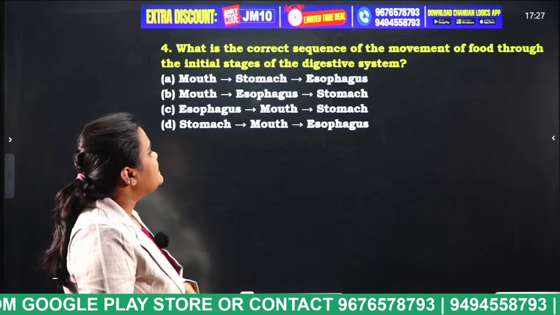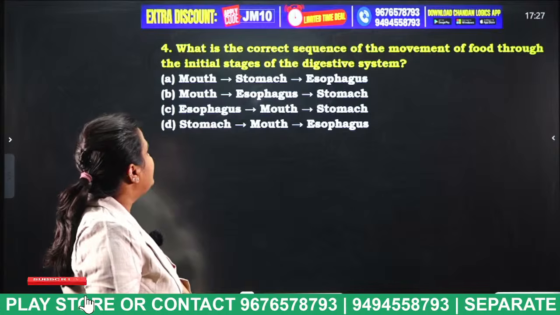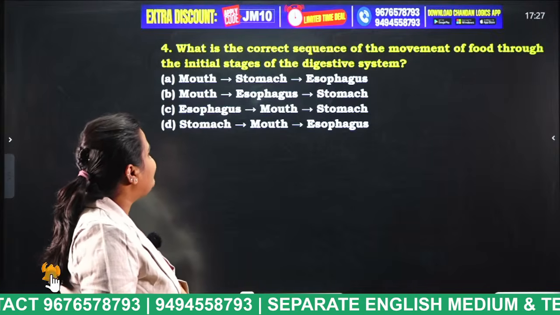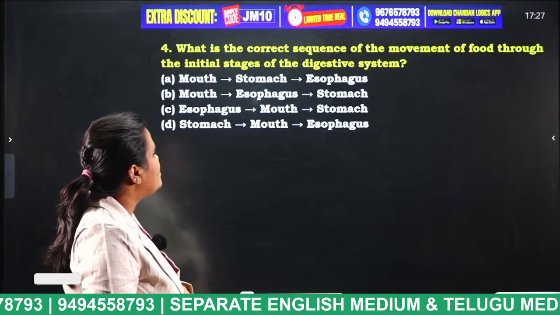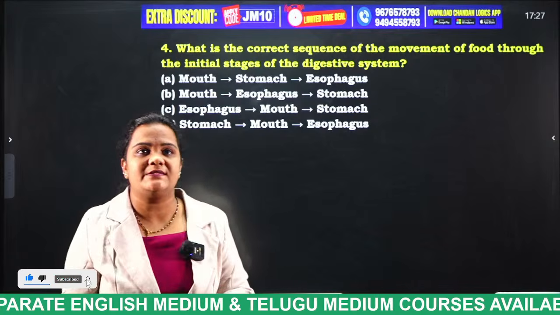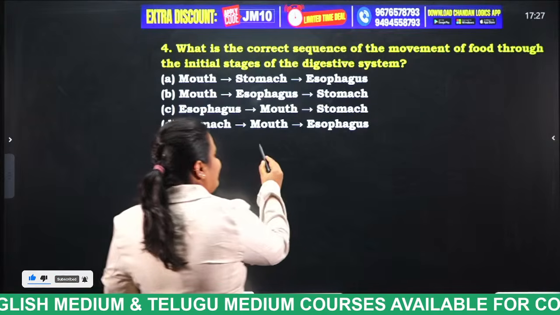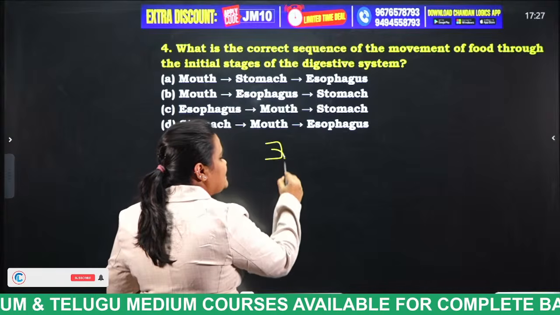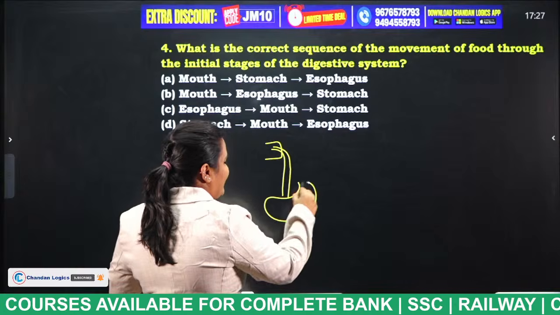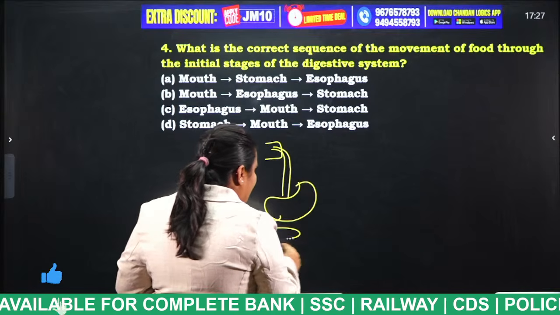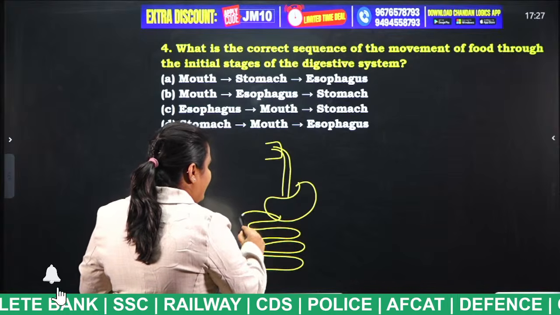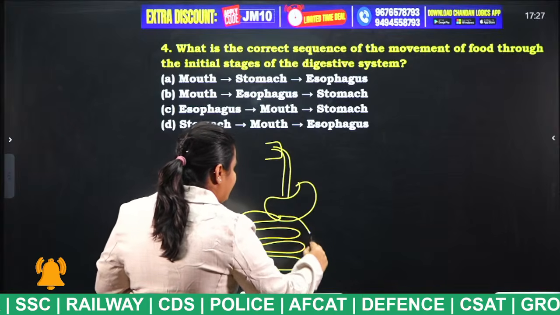Next question. What is the correct sequence of the movement of food through the initial stages of the digestive system? Mouth, stomach, esophagus; mouth, esophagus, stomach; esophagus, mouth, stomach; stomach, mouth, esophagus. I will try to draw, students. Imagine this is the mouth and this is the esophagus, and this is the stomach, and from the stomach imagine this as the small intestine, and this is the large intestine.